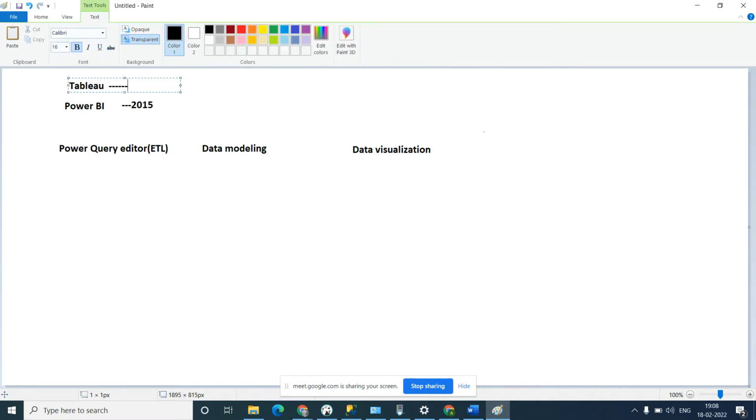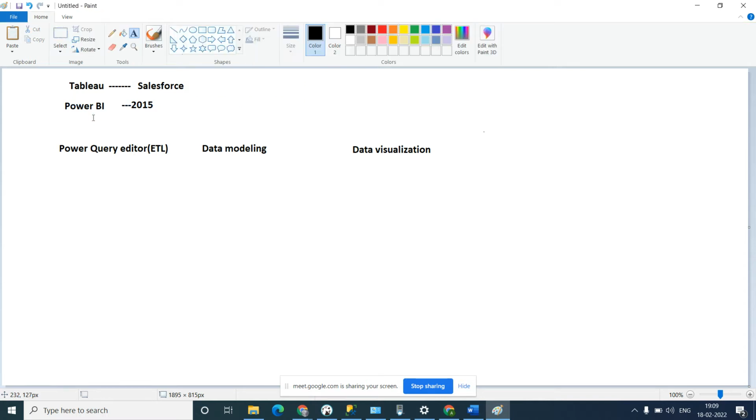Currently it is still in the market and it is good. Right now there are only two competitors, Tableau and Power BI, in the market. There are so many jobs on Power BI and so many jobs on Tableau.